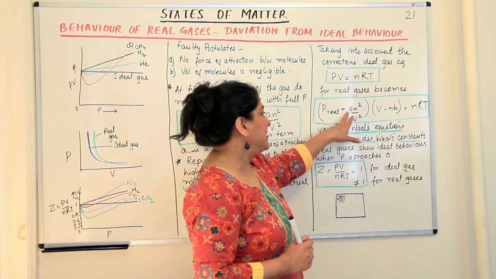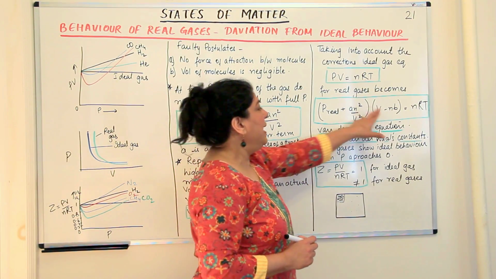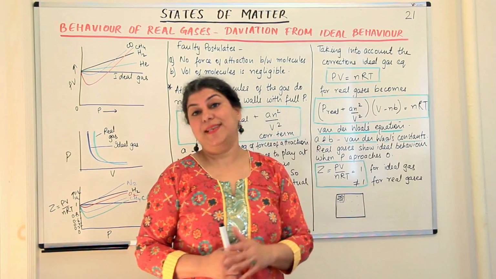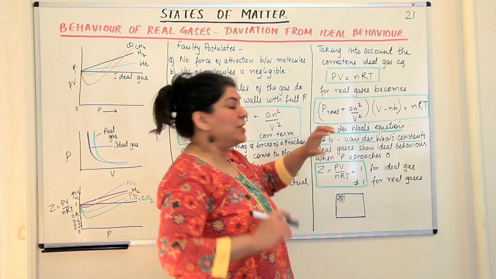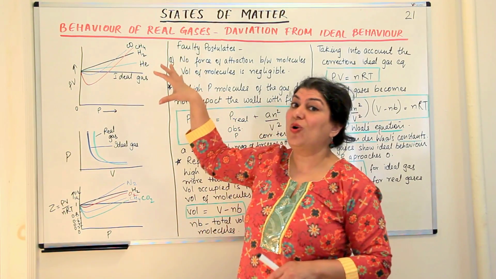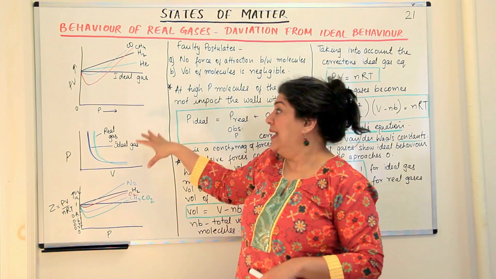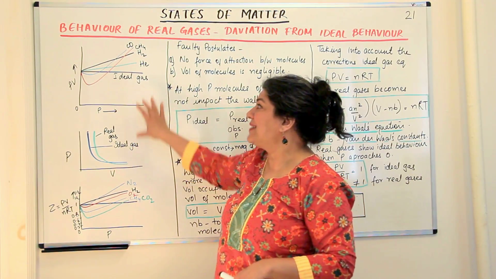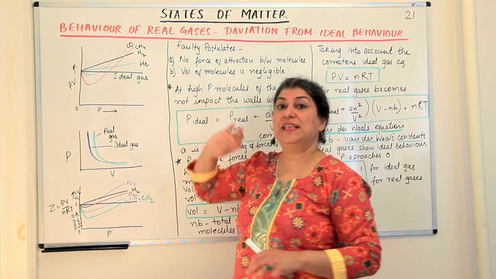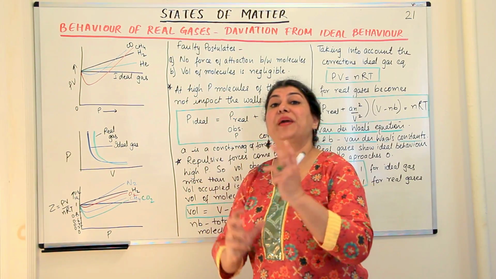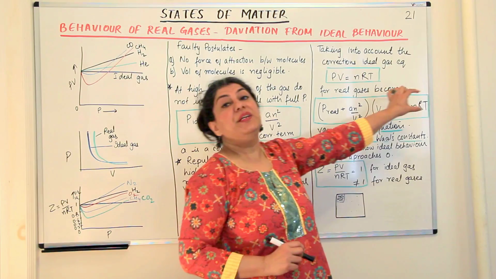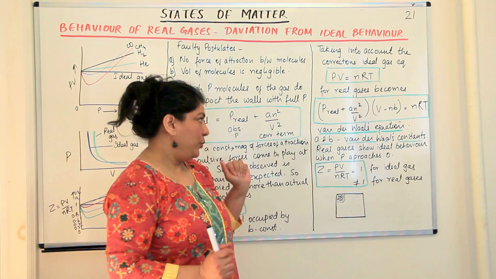This is the real gas equation, and it is commonly known as the van der Waals equation. And these two constants in this equation, that is a and b, are known as the van der Waals constants. So now we find that real gases do not follow the gas laws under all temperature and pressure conditions. They cannot do so, and real gases deviate from ideal behavior. We know the reasons why they do, the two faulty postulates, and how we needed to make correction in the pressure and volume terms, and how we arrived at this real gas equation or the van der Waals equation.